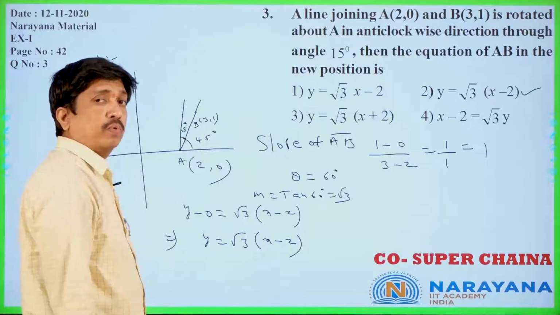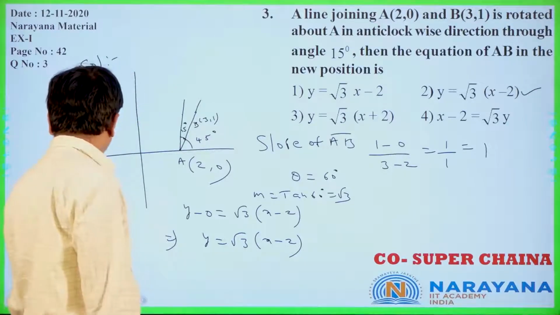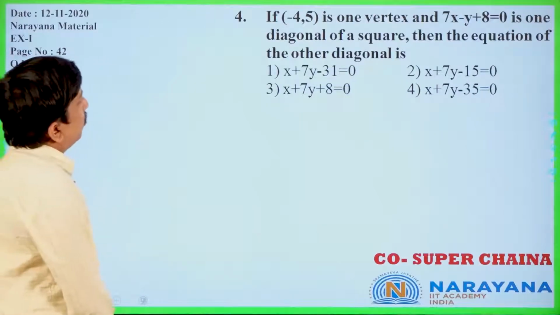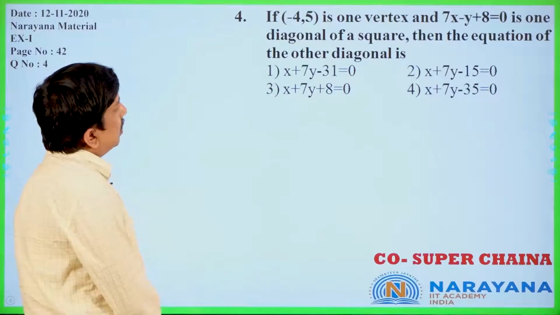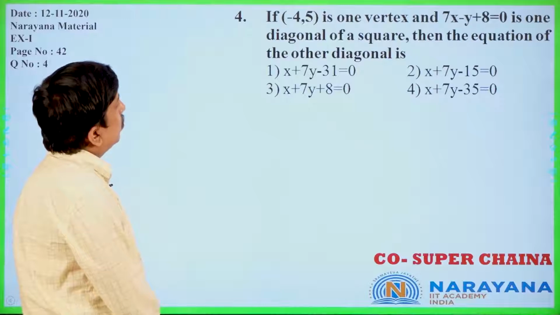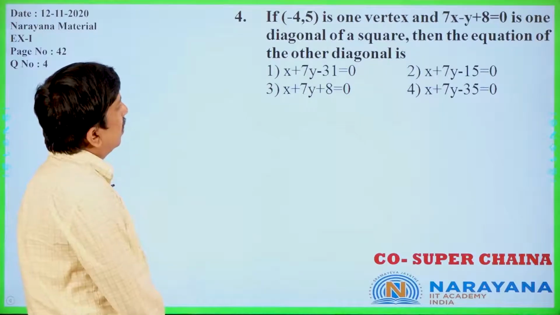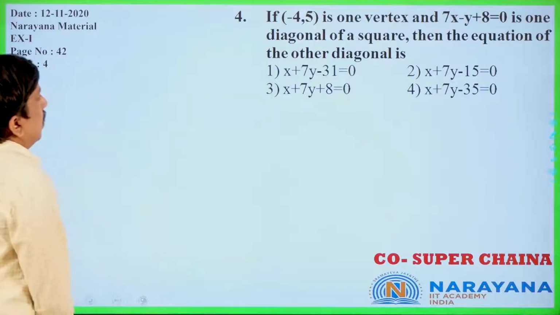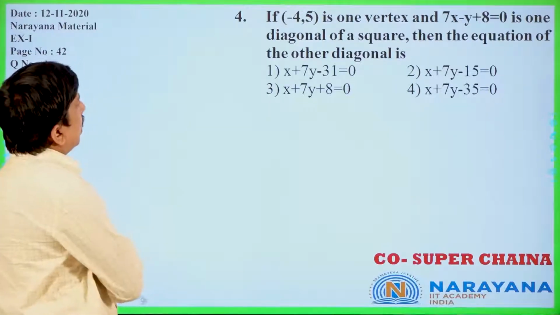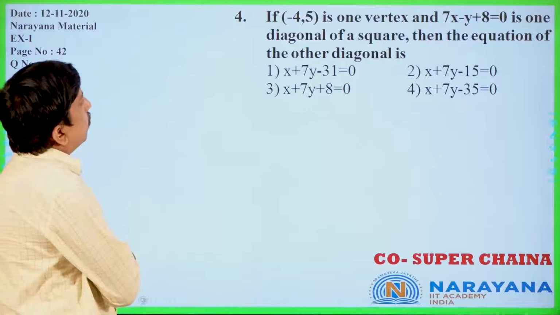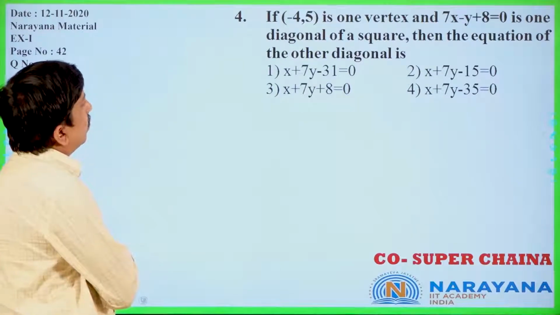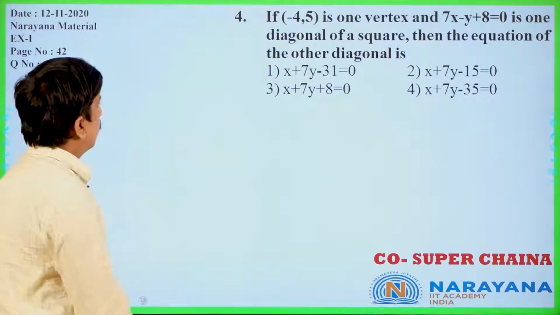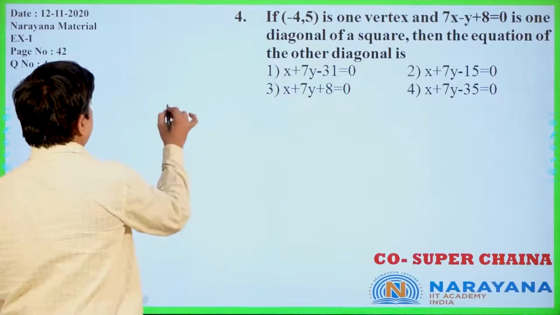Now let us move to the next question. (-4, 5) is one of the vertices, and 7x minus y plus 8 equals 0 is one of the diagonals of a square. Then what is the equation of the other diagonal? Now, the equation of the other diagonal only. We are taking a square.